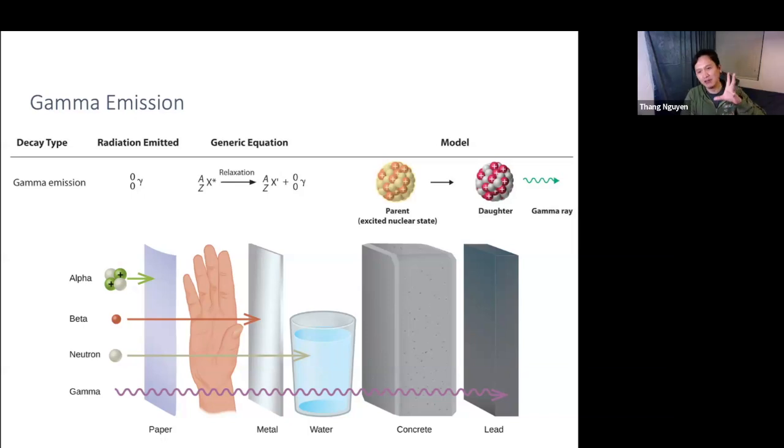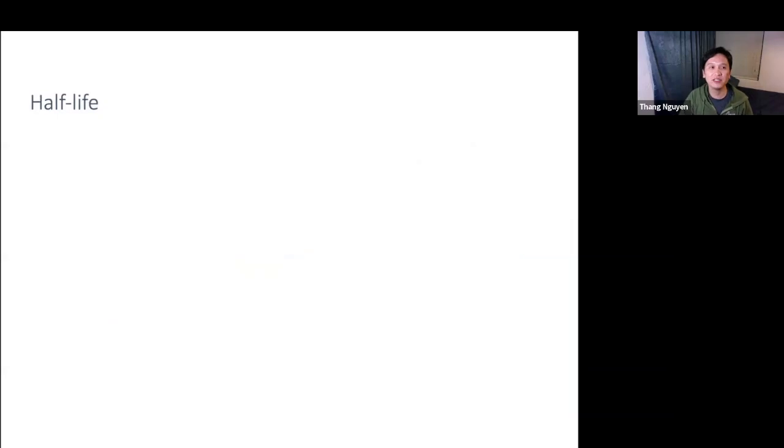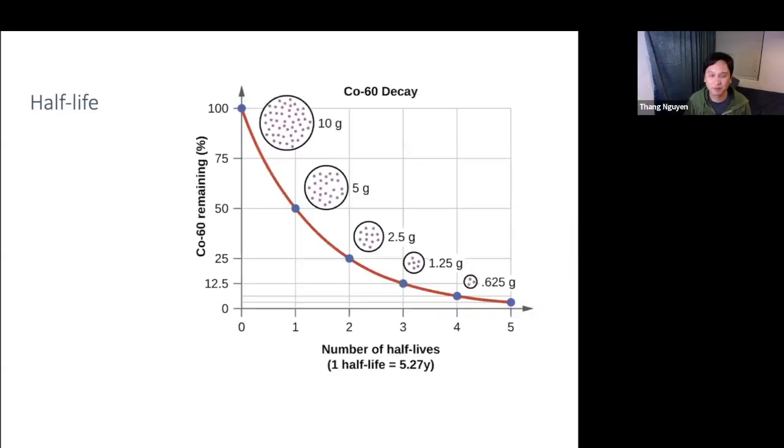Now, speaking of how things can be damaging, radiation doesn't persist all the time, right? Once it undergoes radioactive decay, it can't undergo it anymore, right? So that brings us to the next concept here, something called half-life. So let's take a look at this graph here for cobalt-60, and on the y-axis here is the percent, right? So let's say you start out with 100% of radioactive cobalt-60. After a certain amount of time, you would have only half of it left, right? Half of it has decayed, and so you only have half of the radioactive material left.